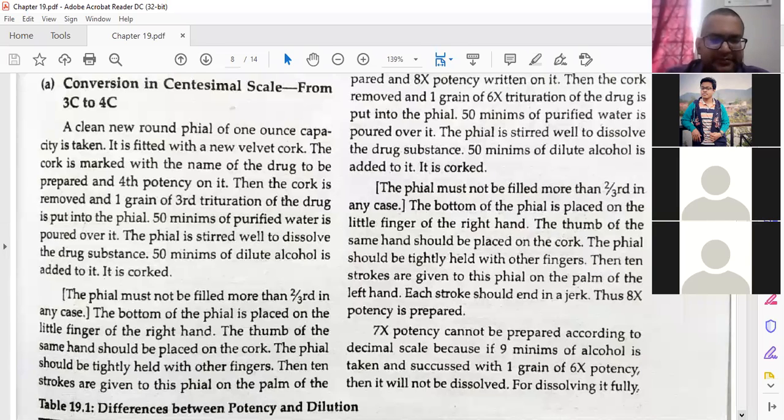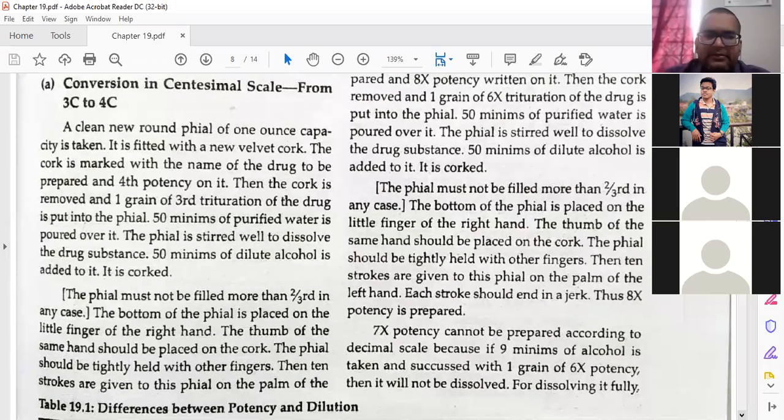What is drug strength? When you are making 6x potency into liquid form, 50 minims you have taken of purified water, 50 minims of dilute alcohol, so what will be the drug strength? What is the formula for drug strength? Drug divided by drug plus vehicle. Am I right?